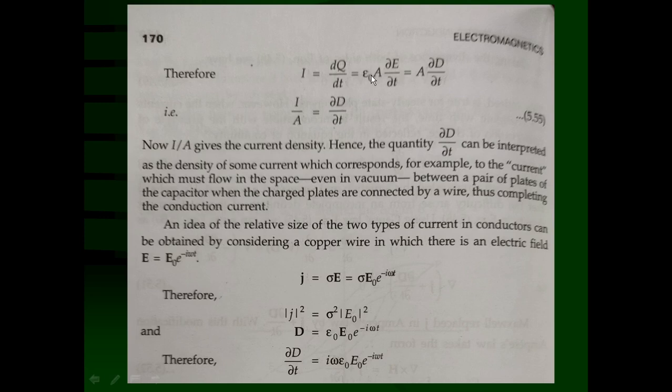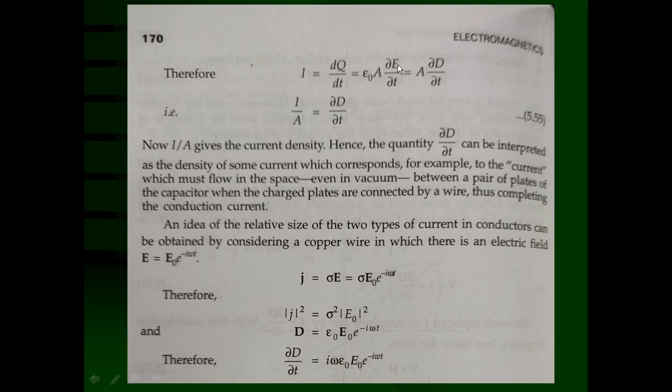And if this epsilon 0 is multiplied with E, that is the electric field, then this becomes the displacement electric field, because you know the equation that vector D is equal to epsilon 0 vector E. So, this way the electric field and displacement electric field are related. If you take this epsilon 0 inside with E, then it becomes D. So, this becomes A into del D upon del t.